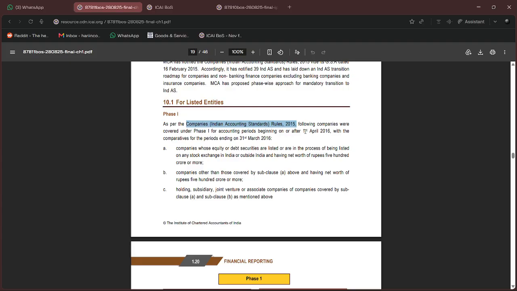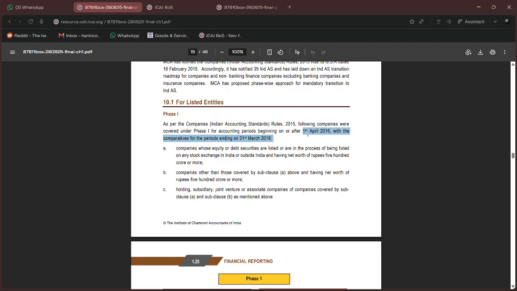Please note the date. Everything here says 16, just for the shortcut. In phase two, it will say 17. And the next thing that we will be dealing with is NBFC. It will say 18 and 19. So it's arranged in that way, and we can easily remember.